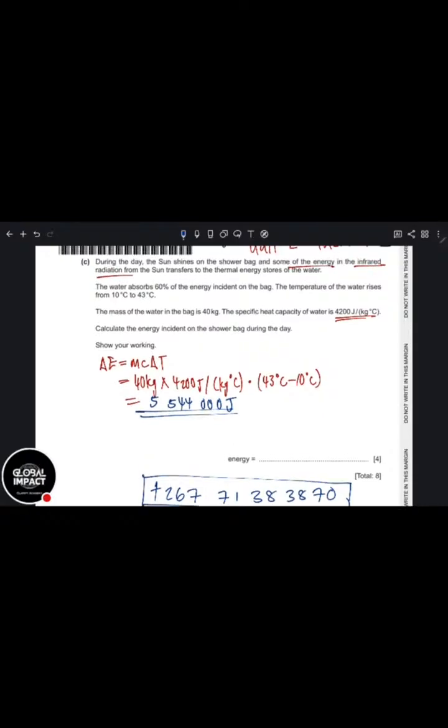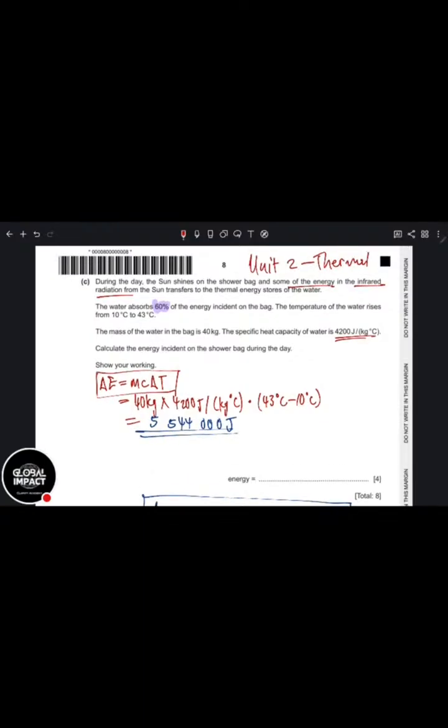Now, there's a whole lot of other stuff that talks about 60% and whatever. We'll talk about it. But first I want to see people use this. I'm not interested in the other parts. I want to see people use the formulas first. Can I see the formulas in action? You always start at the formulas. There is nowhere else. This is where you start. You start at the formula, you get your answer here like this. The formula for chapter 3, you'll be like, oh, this is unit 2, thermal energy. Oh, this is unit 3, either use V's, F lambda, or the formulas for N or whatever. You can do any calculation in any paper.